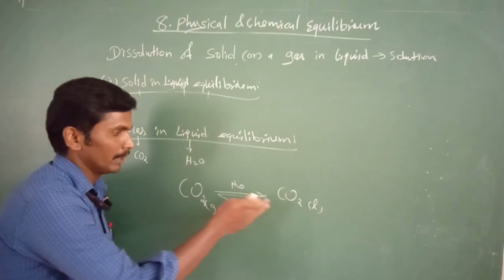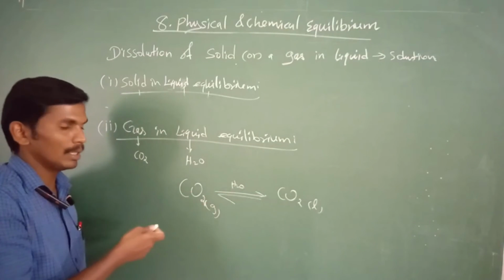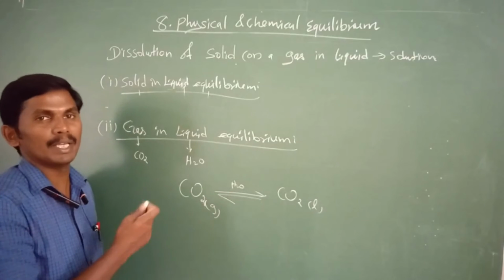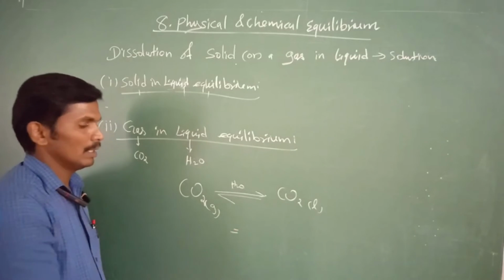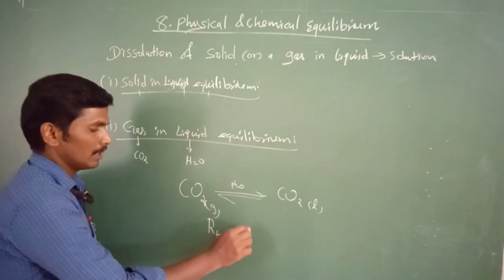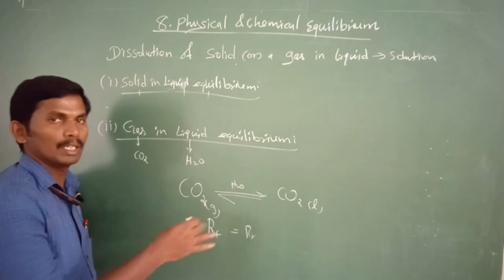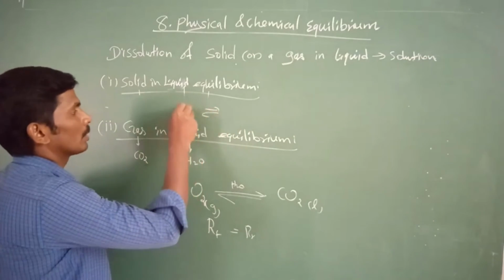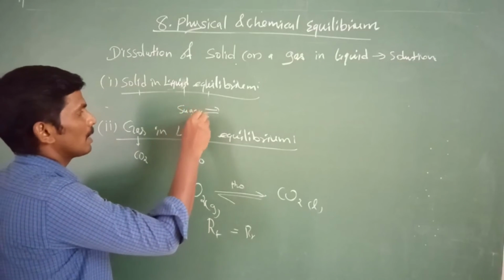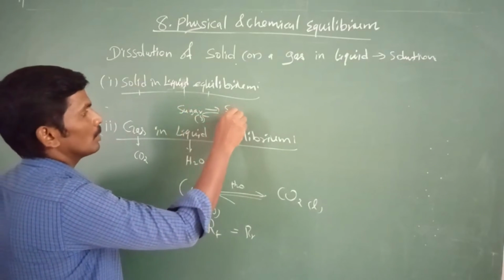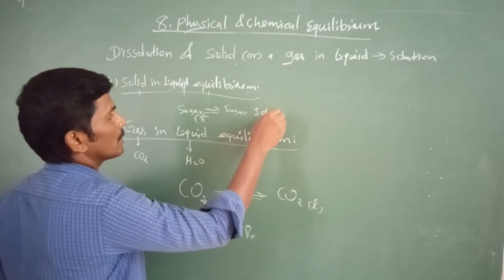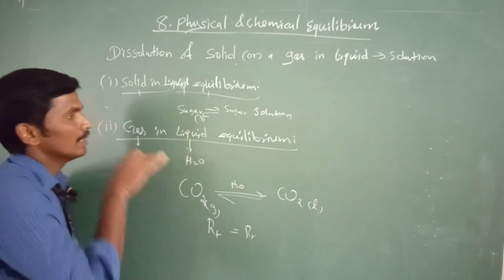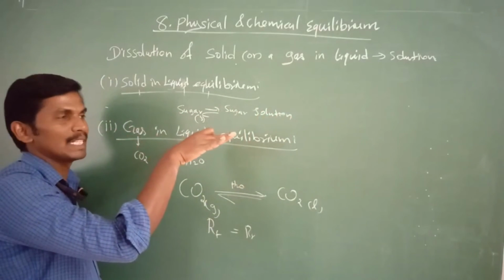The formation of liquid by dissolution and the reformation of gas have the same rate. That is called the rate of forward reaction and the rate of reverse reaction. Therefore, the equilibrium reaction is obtained. Here also the sugar solid becomes sugar solution. This is the forward and reverse reaction. In the forward reaction, dissolution takes place.